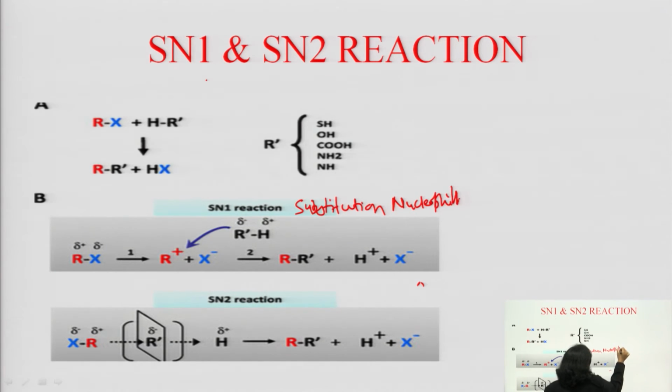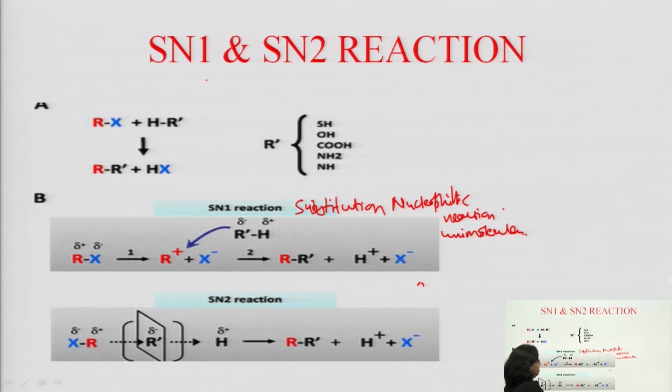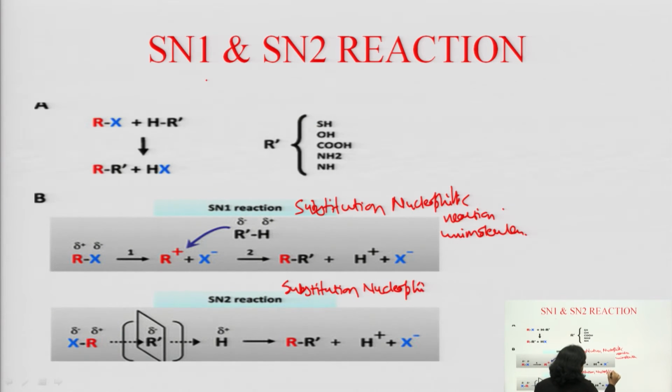substitution nucleophilic reaction unimolecular, you can say, or you can say 1. Here, substitution nucleophilic reaction bimolecular. Okay. What is the difference between SN1 and SN2 mechanism?